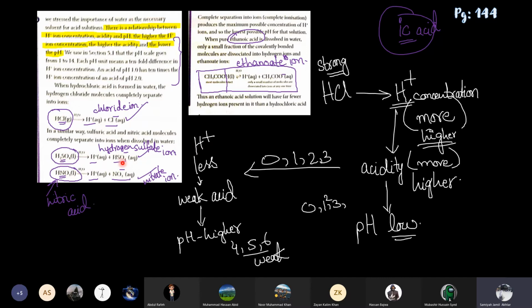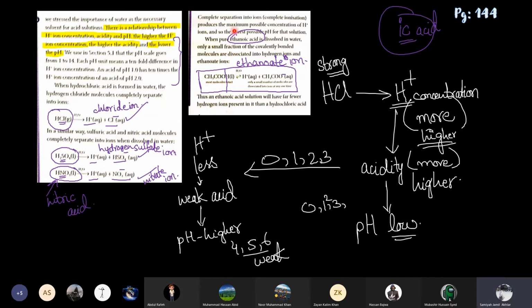So HSO4 negative is the hydrogen sulfate ion. If both of the hydrogens come out, then it will be only sulfate ion, and it will be 2H positive. But the main thing is that all of the molecules will dissociate into their ions completely. And nitric acid also, H will come out, and NO3 negative, which is the nitrate ion. You should know the names of these ions also. In a similar way, sulfuric acid and nitric acid molecules completely separate into ions when dissolved in water.